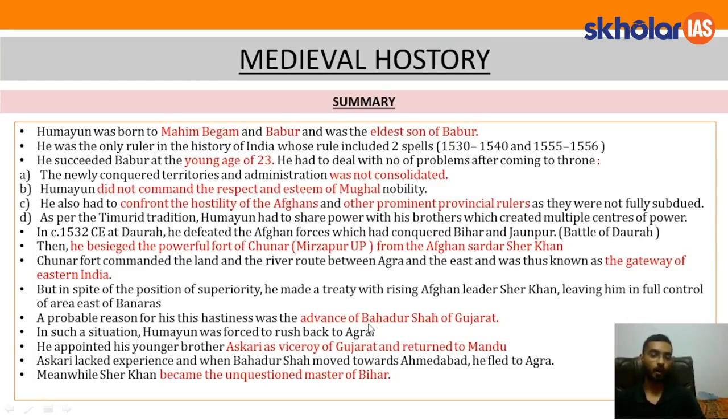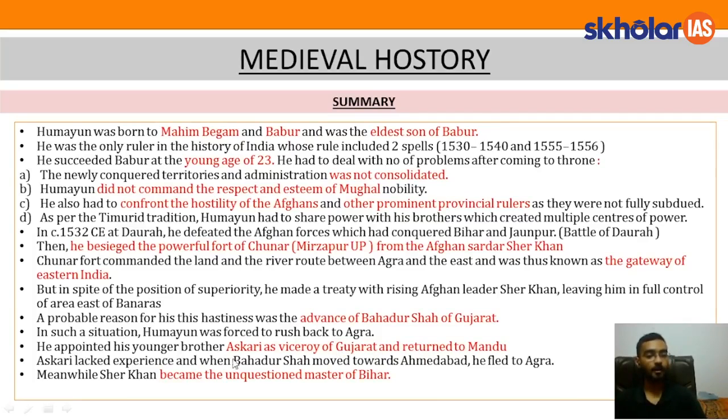Why was it so? Because this hasty decision was because of the advance of Bahadur Shah of Gujarat. So from one side he saw the rise of the Afghans and at the same time he saw Bahadur Shah rising in the western part. So he signed this treaty with Sher Khan and went hastily to suppress the revolt of Bahadur Shah.